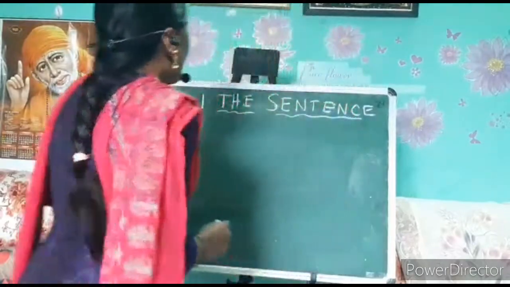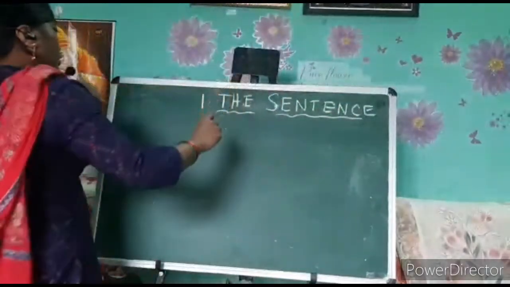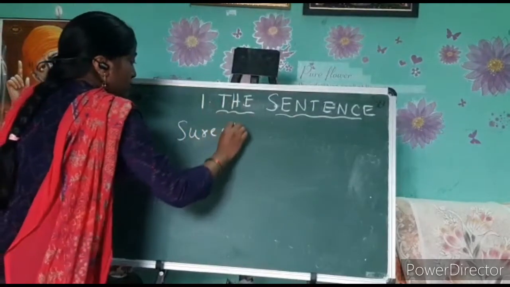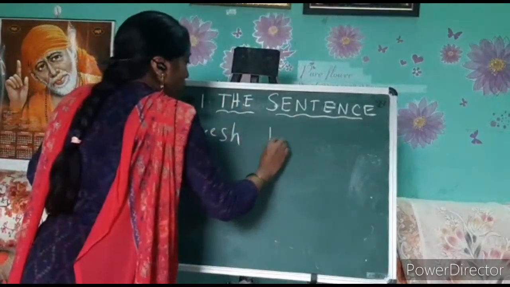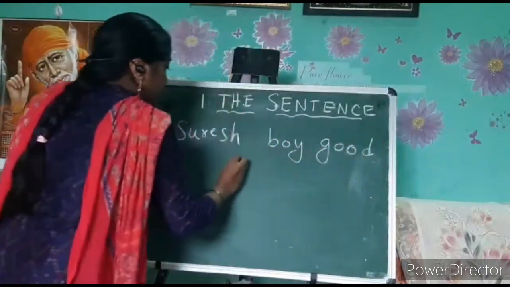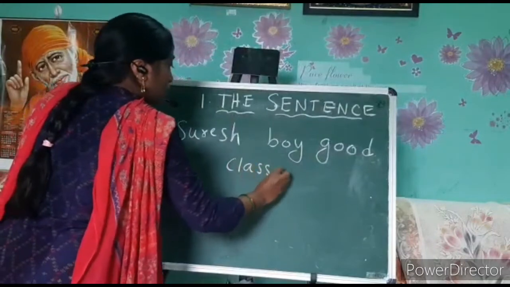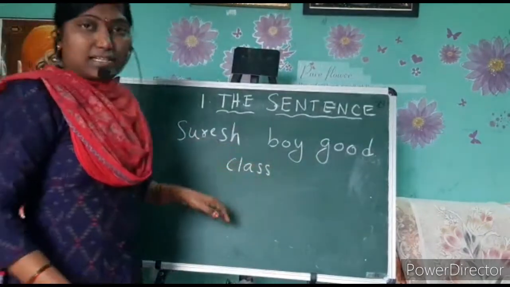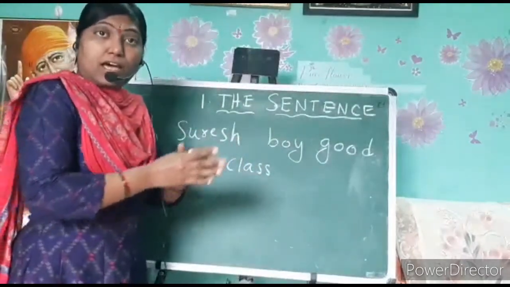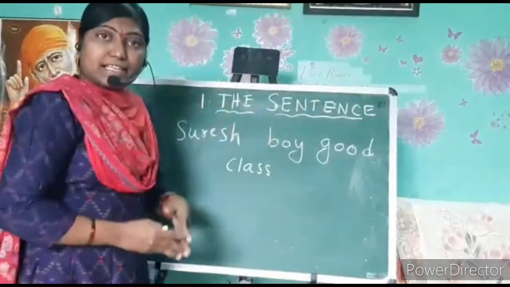For example, here I am going to write one sentence for you. Suresh, boy, good, class. What I said is that a group of words put together will make a sentence.